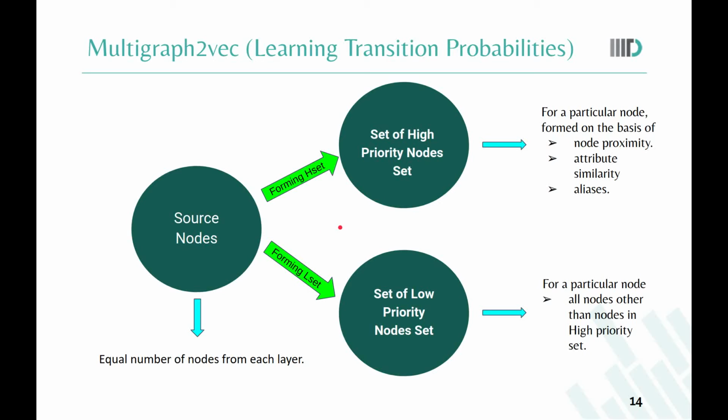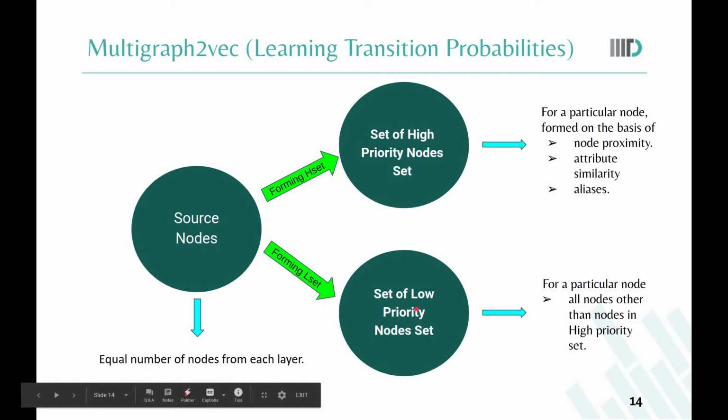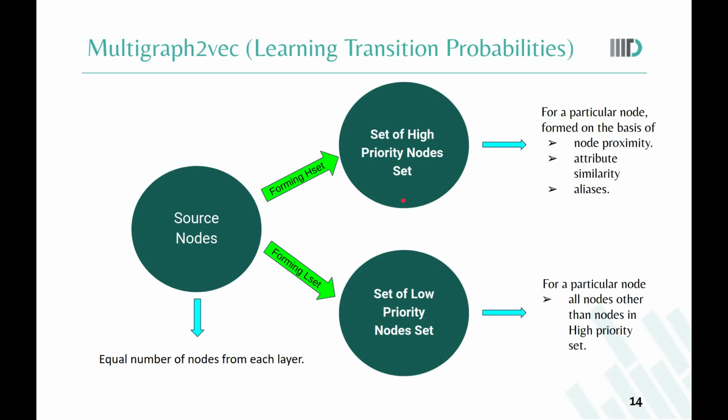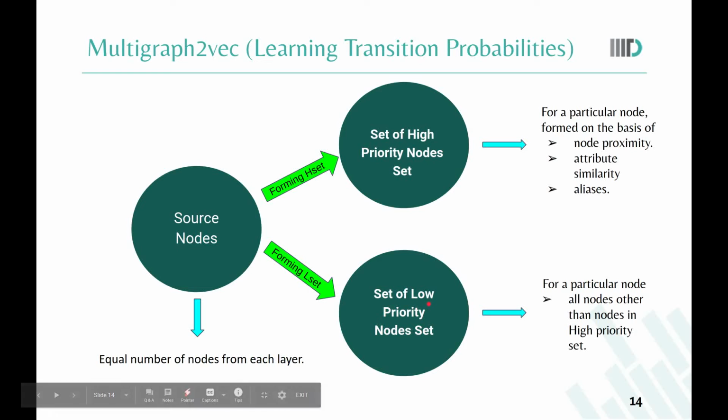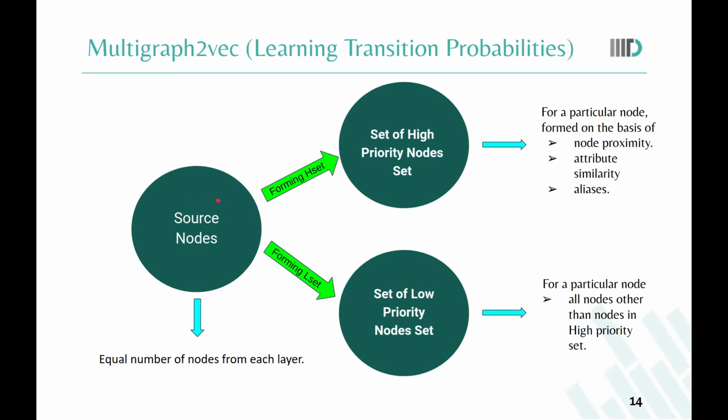Now, we will see how to learn the weight vector beta. We sampled an equal number of nodes from each layer on the basis of the degree distribution. For every sampled node, we defined two sets, that is, a high priority set and a low priority set. We wanted to learn the weight parameters beta so that the random walker has a higher probability of hopping to one of the nodes in the high priority set H than in the low priority set L from the current node S. We use heuristics to form the H set, which comprise three rules.